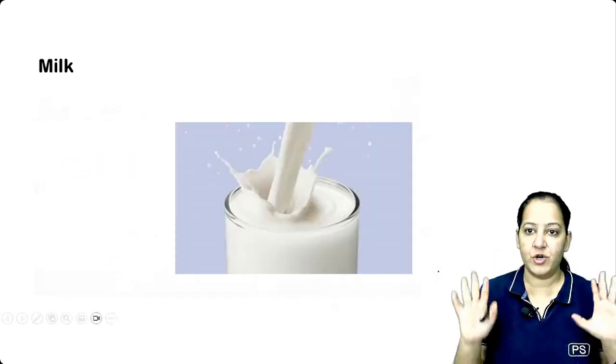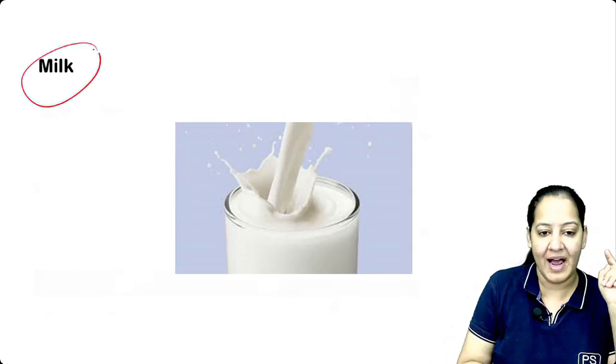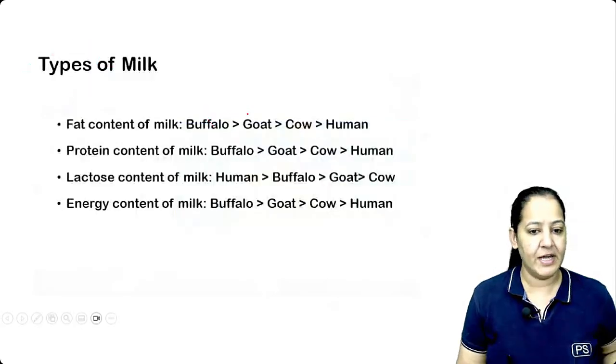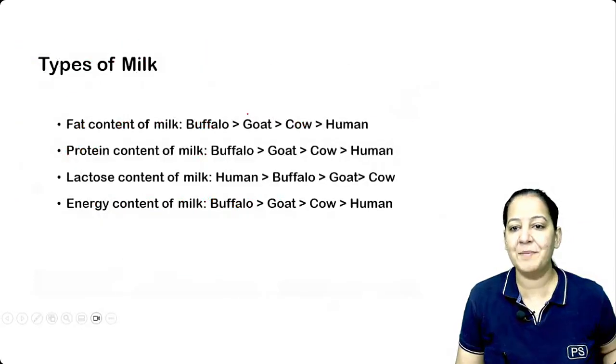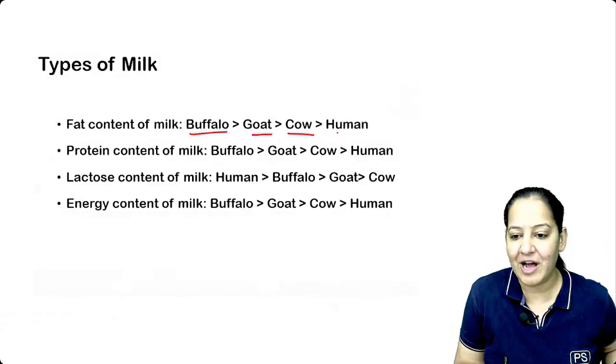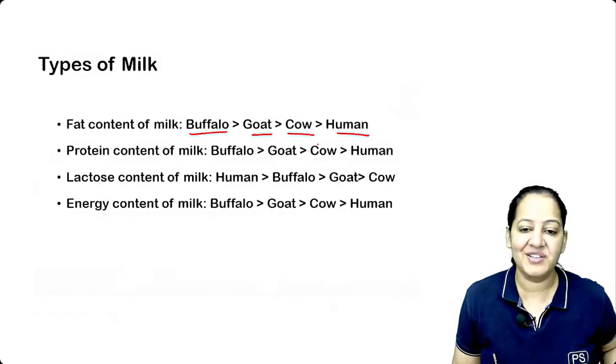Okay, let's come to the next topic, milk. How many of you drink milk? We drink milk either as milk or in tea or coffee. So let's study about milk. How many types of milk are available in the market? We have buffalo milk, goat milk, cow milk, and human milk, which is breast milk for newborns. So these are the 4 types of milk.